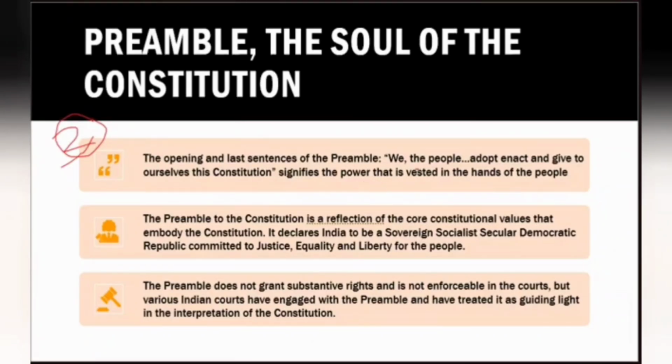Now the preamble says that we the people adopt, enact, and give to ourselves this Constitution. We the people of India, having solemnly resolved to constitute India into a sovereign, socialist, secular, democratic republic. What is meant by the words we the people? It basically means that India is a republic, and it is the people who have given themselves the Constitution. It is a democratic country, rule of the people, ruled by the people, and not by whim and caprice. The ultimate power lies in the hands of the people of the country. That is the foundation of a democratic and republican government.